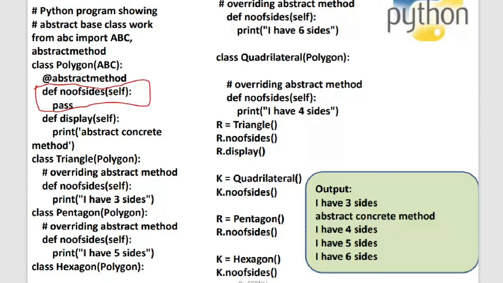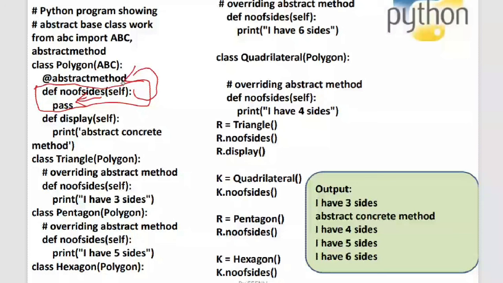Did I write any implementation inside? No. Okay, and what did I put on top of this method? I have put that it is @abstractmethod. So this is what is called a decorator.